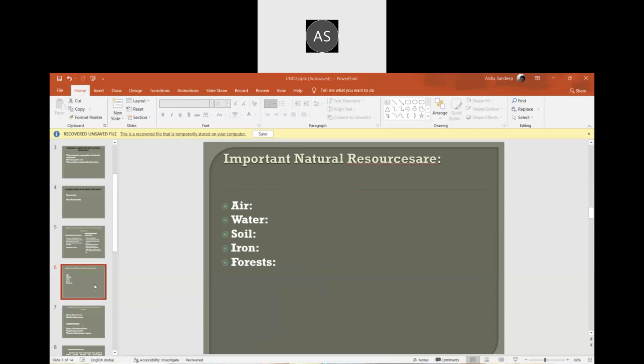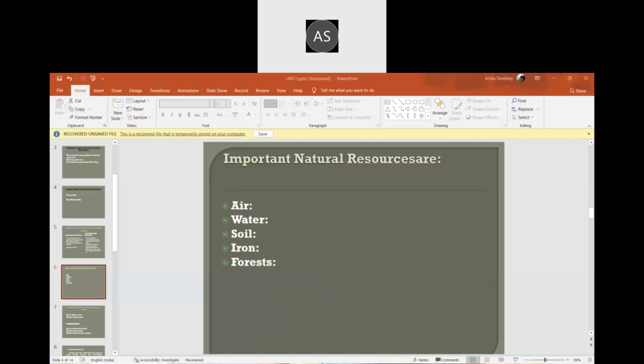Iron is something we get from nature, used for steel, iron items and all these things. Forest provides us food, timber, fuel, and shelter for many animals. In the same way, sunlight gives us light energy as well as solar energy.